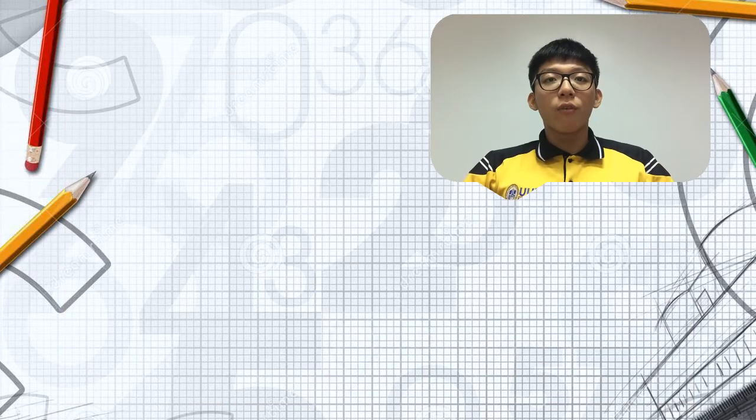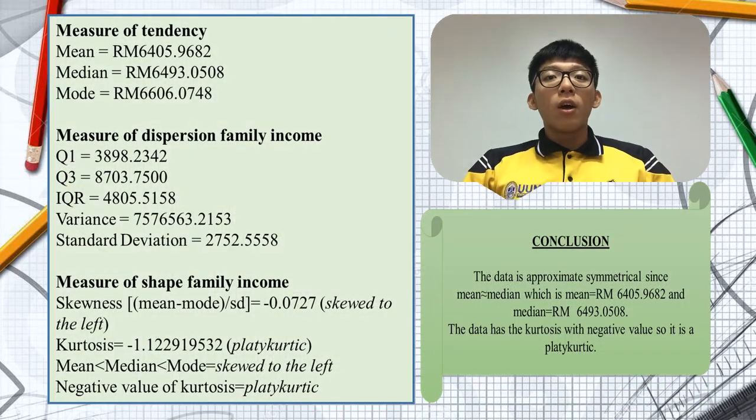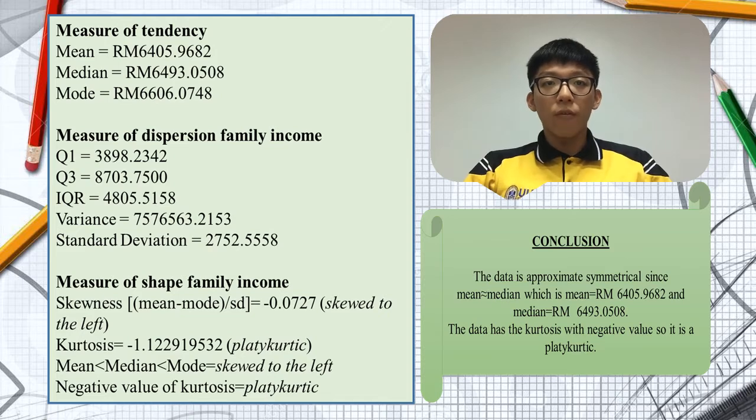Next, for the salary income group. From this slide, we can know that the mean value for salary is RM6405.97 and the median value is RM6493.05 and the mode value is RM6606.07.